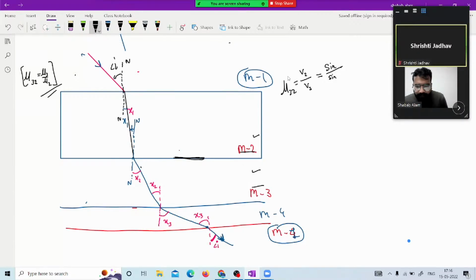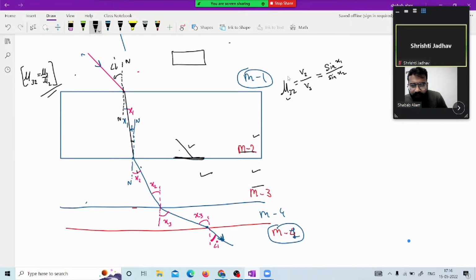So if this is the interface and I'm talking about mu 3, then it means that the incident would be coming from mu 2. So the incident angle will be considered as this angle, and this angle is actually x1. And if I talk about the angle of refraction in the mu 3 part, that would be x2. This is what the term is.